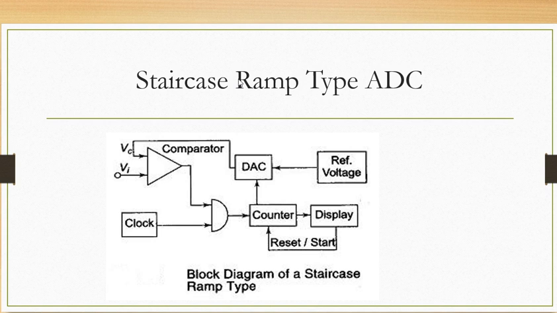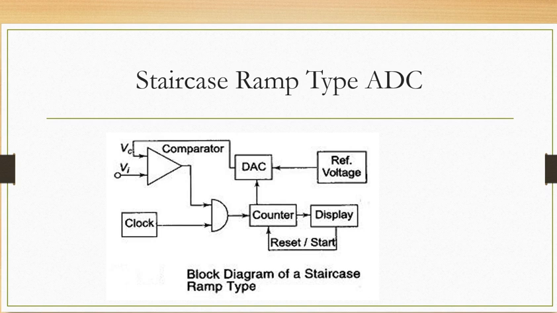This is also called a staircase ramp type of digital voltmeter. The display may be there, or the output is directly given to the processor or controller, so that it can store or further process that value. So this is the basic operation of a staircase ramp type of ADC.